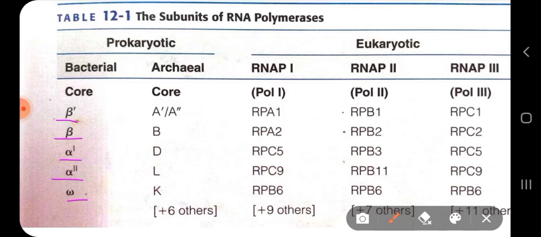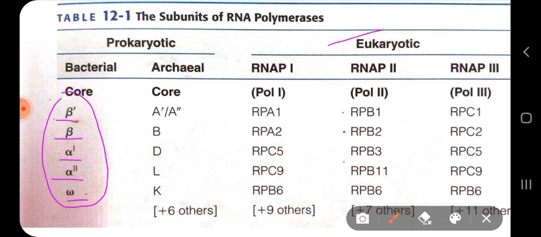Now, these subunits closely resemble the eukaryotic RNA polymerase as well. If you compare with RNA polymerase 2, the two large beta and beta dash subunits are homologous to the large subunits found in RNA polymerase 2.